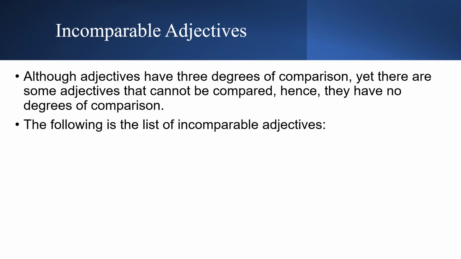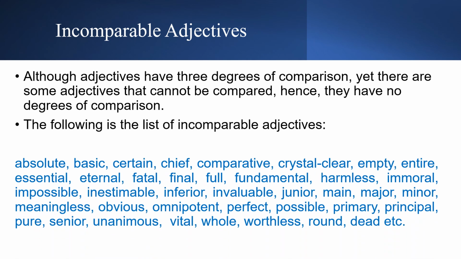If you look at these words, you could understand what I'm talking about. For example, absolute, or fatal. The best example is full. When you look at this slide, you can stop and look at these words. Maybe you can write them down and make a note of it. These are the words that cannot be compared. We cannot have degrees. Why? For example, the word full. If a glass or a cup is full, it is full. You cannot say it is more full or less full. If it is less full, it means it's not full.